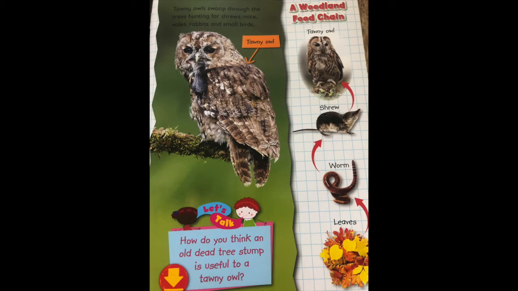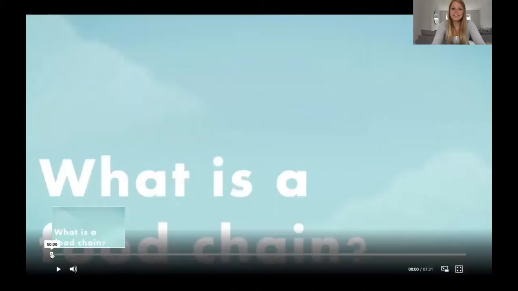So let's have a look at this woodland food chain. There are leaves on the ground that fall from the tree, and they are eaten by the worm, and the worm is eaten by the shrew, and the shrew is eaten by the tawny owl. Okay, so let's have a look at this video.